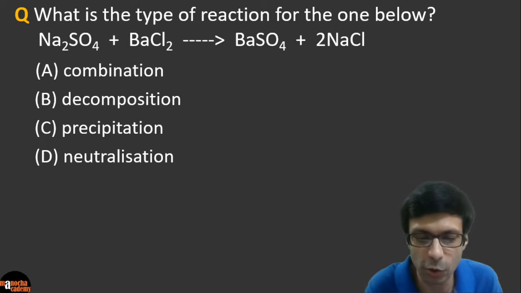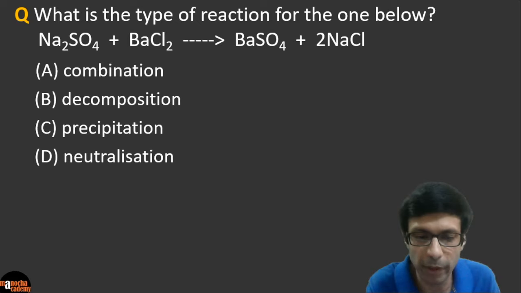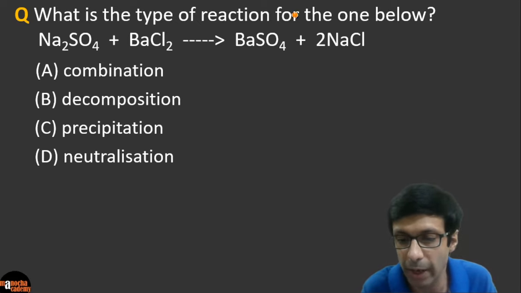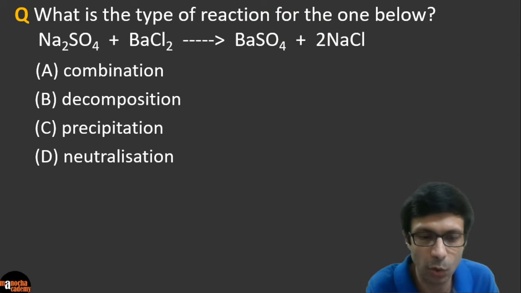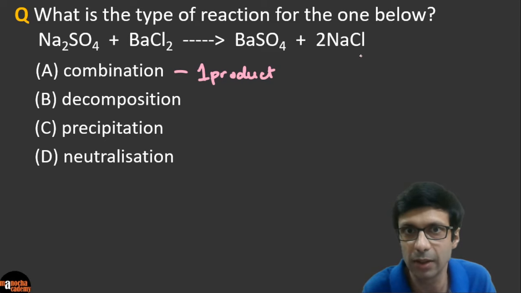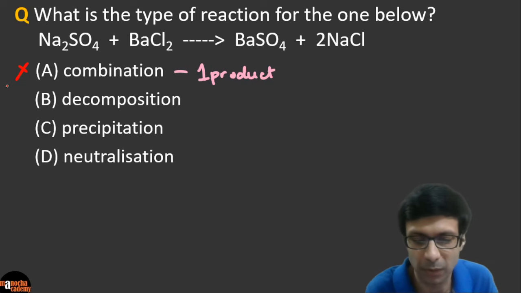So let's go and look at our options here. Can it be a combination reaction, the first option? It can't be a combination, because in a combination, you know that 2 or more things combine to form one product. So a combination reaction always gives one product. But here you can see there are 2 products, barium sulfate and sodium chloride. So this one is out.